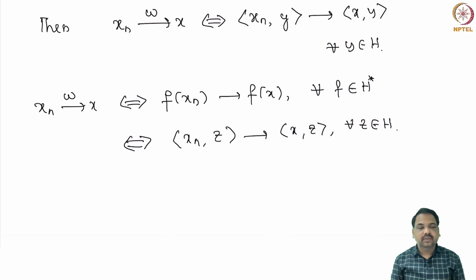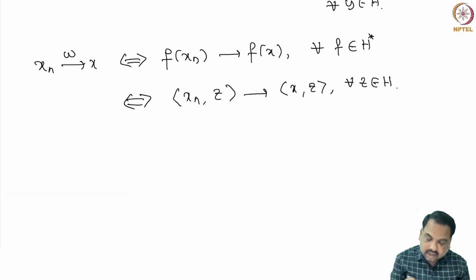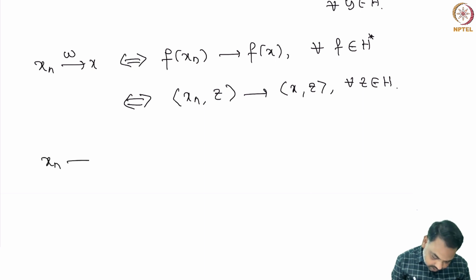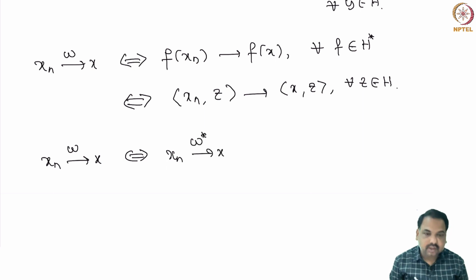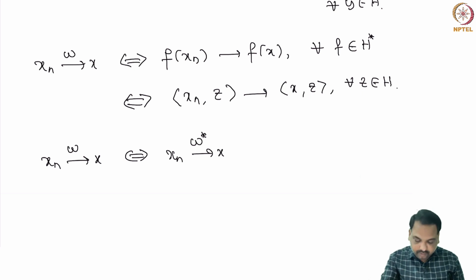And one more important observation is that in a Hilbert space x_n converges to x weakly if and only if x_n converges to x in the weak star topology, because x_n can be identified as a functional on the dual space H star.